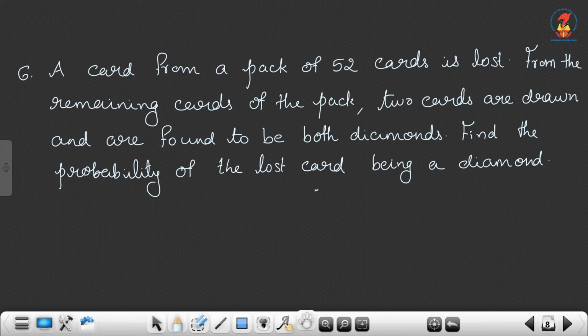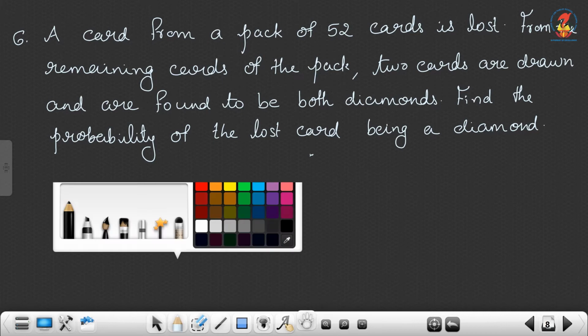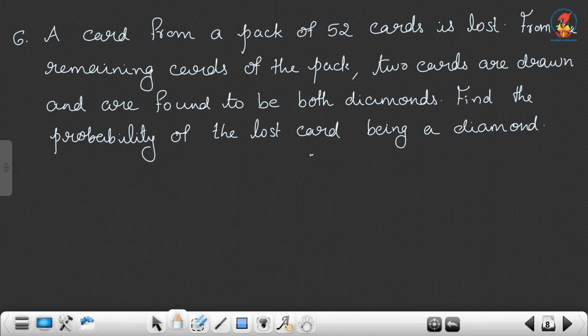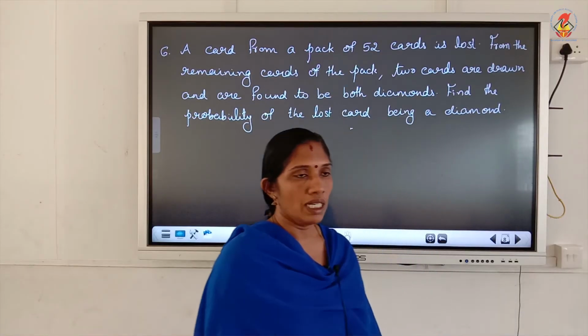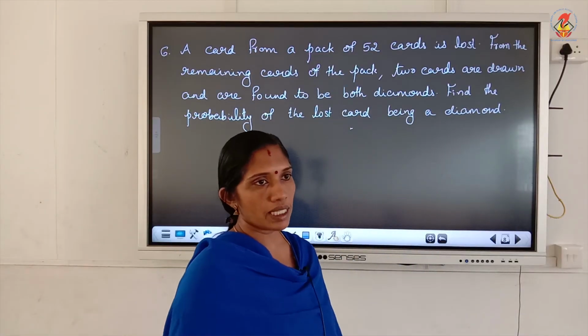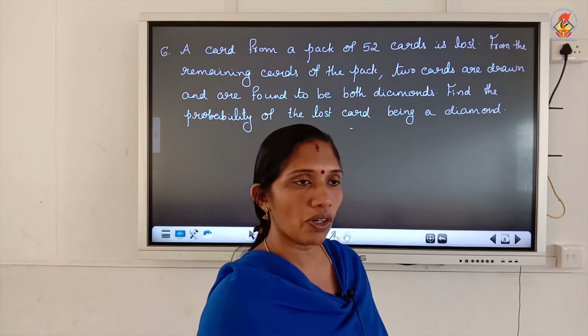The next one. A card from a pack of 52 cards is lost. From the remaining cards of the pack, 2 cards are drawn and are found to be both diamonds. Find the probability of the lost card being a diamond. So, one card is lost. There are 2 possibilities, the lost card being a diamond or not a diamond.